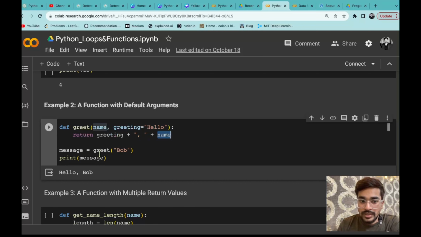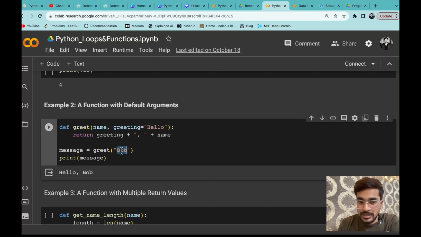So when you will be calling, when you call the greet function, then you are passing the value of that variable name. So let's say I'm calling the function greet. So the name of the function is greet and then I'm passing a value Bob. So you can see there are two arguments in your function, name and greeting, but you are passing only one value. Why? Because the value of one you already gave at the same time. So you have already given the value of one parameter. So there is only one parameter whose value you want to give here while calling the function.